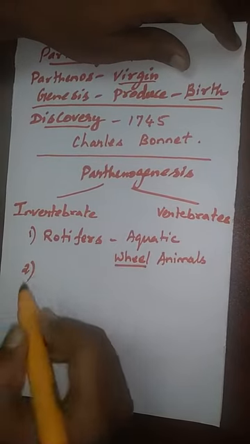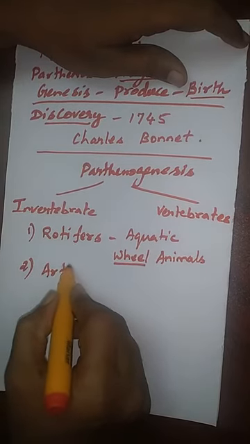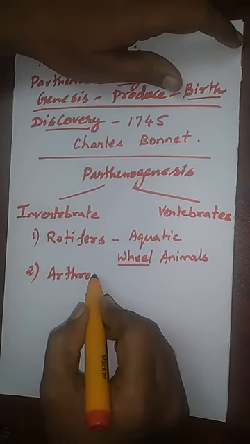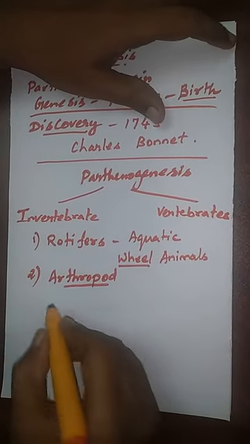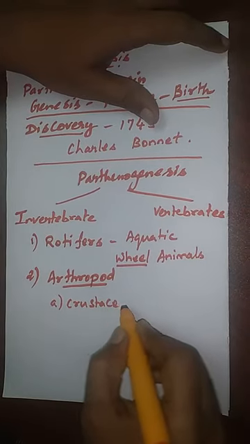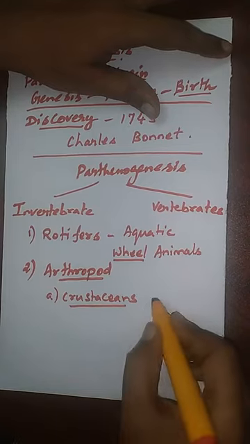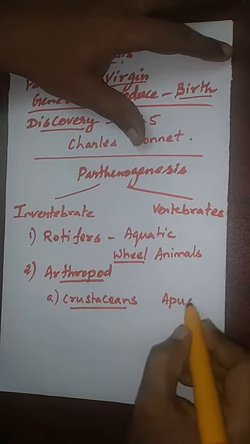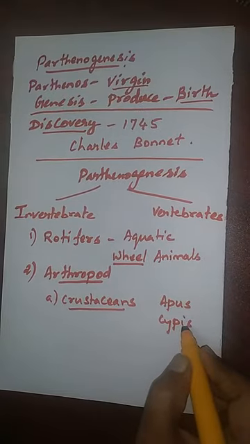Second one, the example it is from arthropod. This is also the phylum arthropod. It has many examples. Number one, crustaceans like Apus, Cypris.